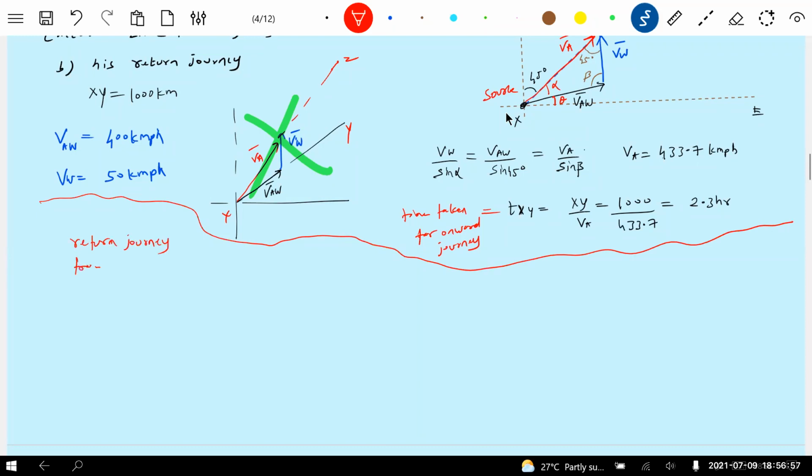The return journey from Y to X. First we'll have the basic diagram, because that is what is going to help us a lot. So we are going to make a journey from Y to X. There's a Y, there's an X. The wind will blow. So now, the velocity of aircraft with respect to wind, I think now we are a little bit very good in the topic. The velocity of aircraft with respect to wind, let it be directed along the path. Then the wind is blowing in this direction.